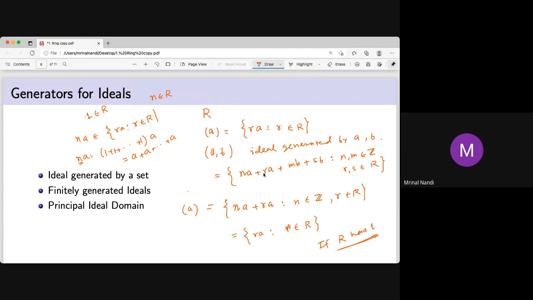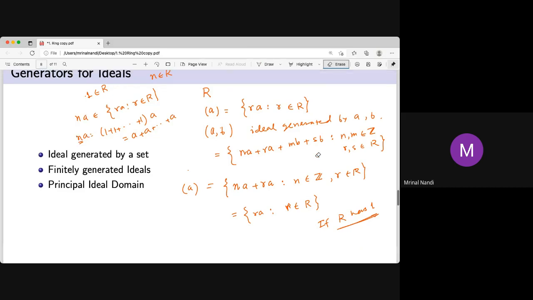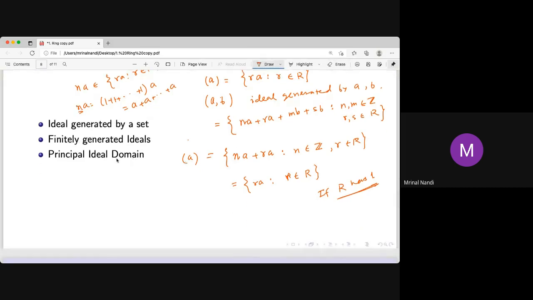So, x plus x. If 2 is not there, you can write x plus x equal to 2x. You can denote x plus x by 2x, but that 2x is not 2 into x. If every ideal in a domain is principal, generated by a single element, like Z, then it is called a PID, or principal ideal domain.